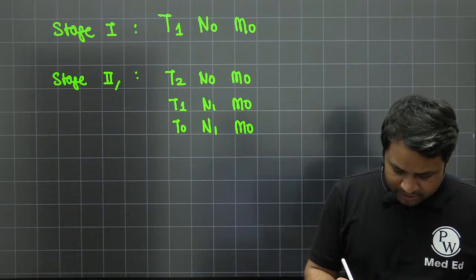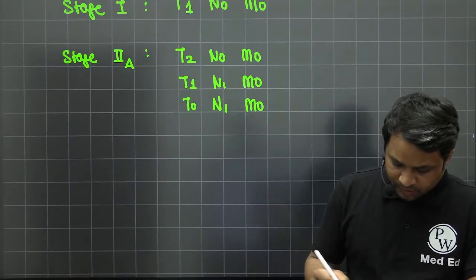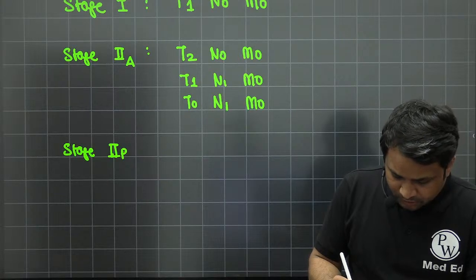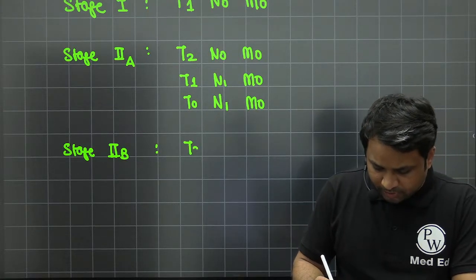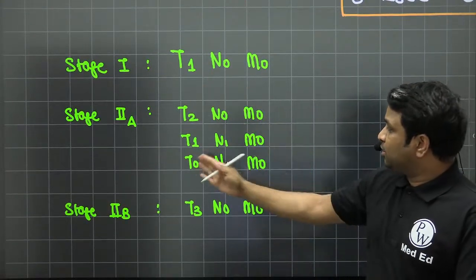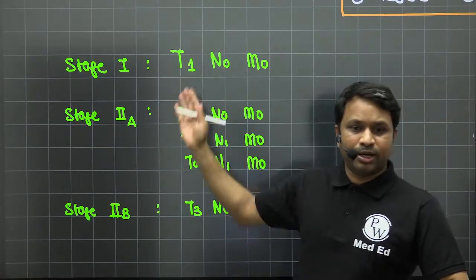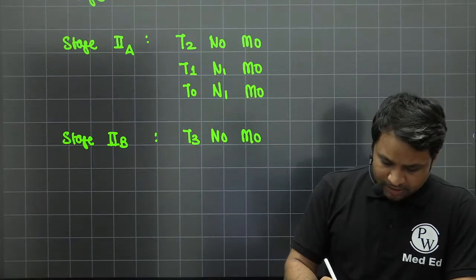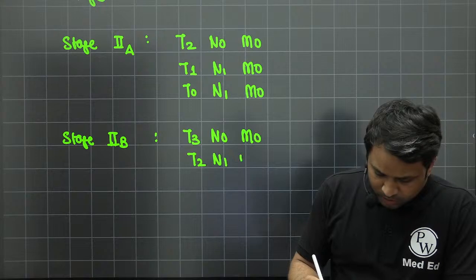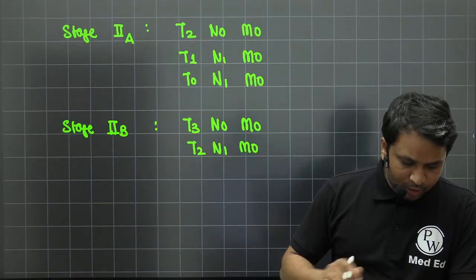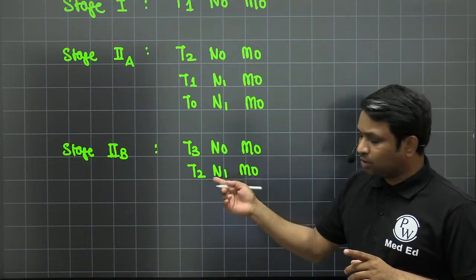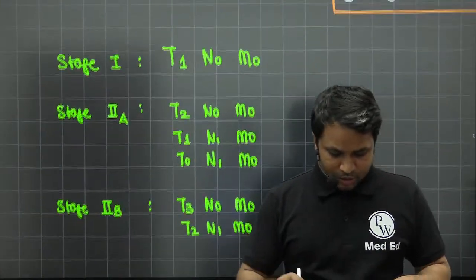So specifically it is an early form, we call it stage 2A disease. Now another stage that you have is your stage 2B disease. So in a stage 2B, it is going to be an upgrade, right? T3 N0 M0, as you can see how it is moving up. T1 N0 M0, T2 N0 M0, T3 N0 M0, stage 2A and 2B as well, right? Now T1 N1 M0 was 2A, it will become T2 N1 M0, right? So it is either T3 N0 M0 or T2 N1 M0. It is going to become stage 2B disease, right?